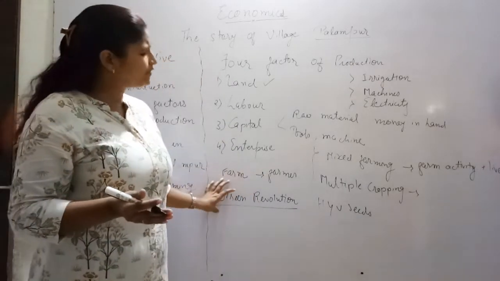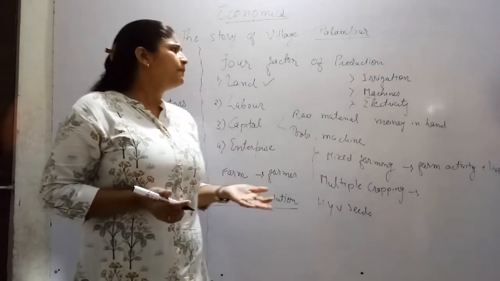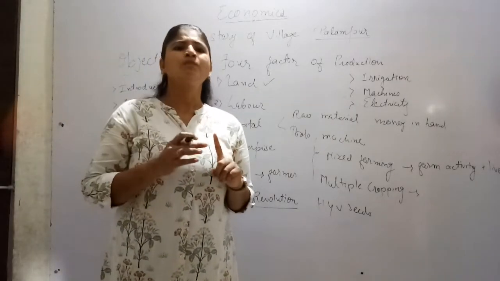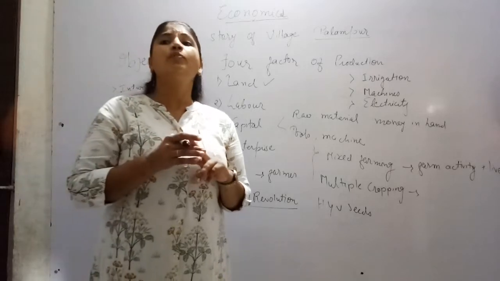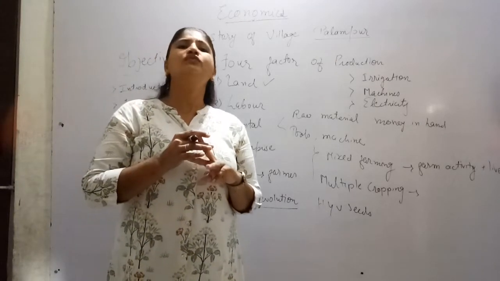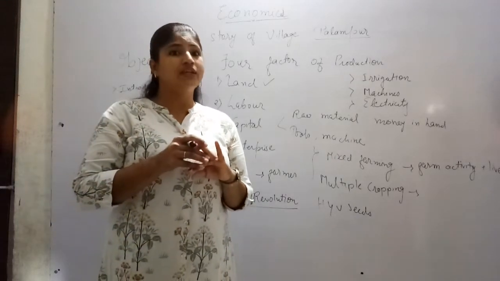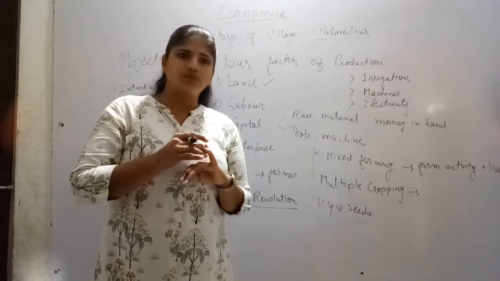Now there are many advantages and disadvantages of the green revolution. Advantages are, if you see first, when you use HYV seeds, your production will be higher. Next, you require more water, so irrigation facility will be required, and the farmer can get more surplus value.